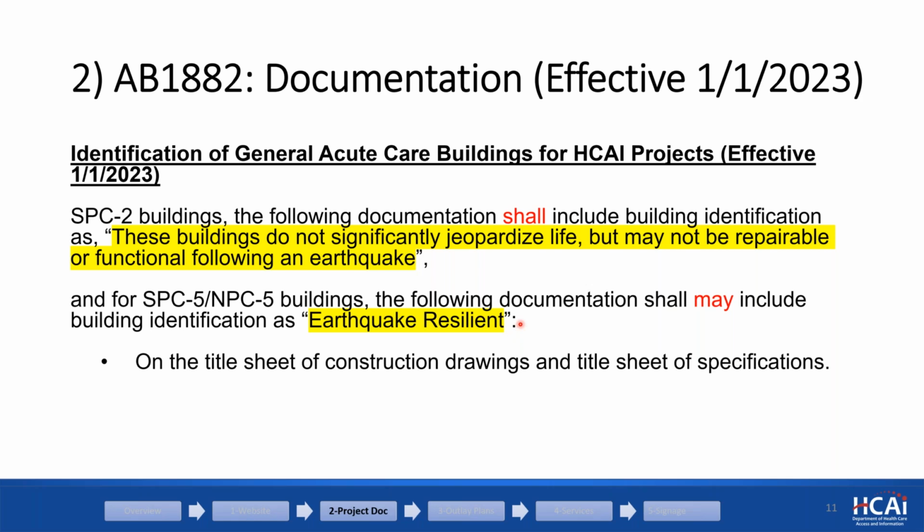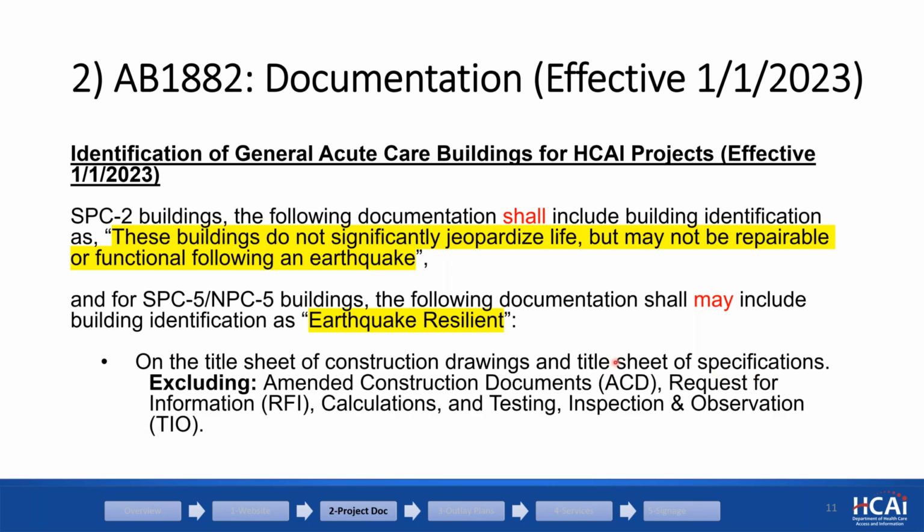So the law says all documentation. What we did is, we receive thousands of different documents every year. So to keep things more simple and straightforward, in the PIN we clarified that only the title sheet of construction drawings and the title sheet of specifications is where it's going to go.